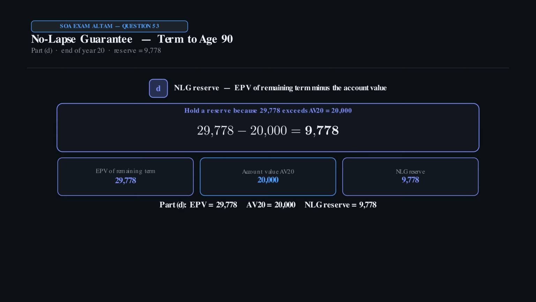Hold a reserve because 29,778 exceeds the 20,000 account value. The No-Lapse guarantee reserve is 9,778.